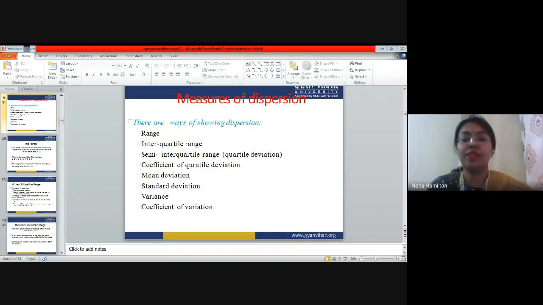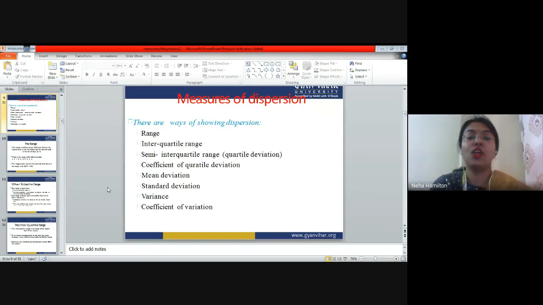Okay. So next we are going to understand measures of dispersion, right? Now once we have understood the concept of dispersion, and what descriptive statistics is all about, we have come to the specific statistical techniques through which we are going to calculate the dispersion in a particular population, right? How do we find out the percentage of dispersion? How do we find out how much dispersed that particular graph is? So we have these statistical techniques through which we can calculate the measure of dispersion.